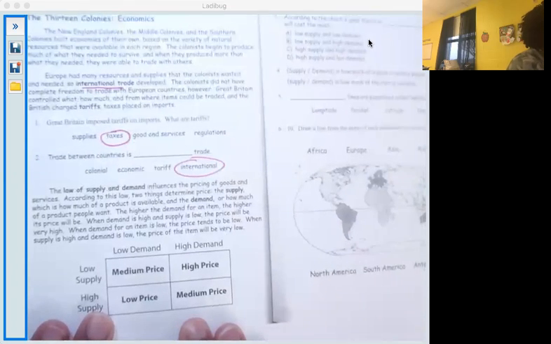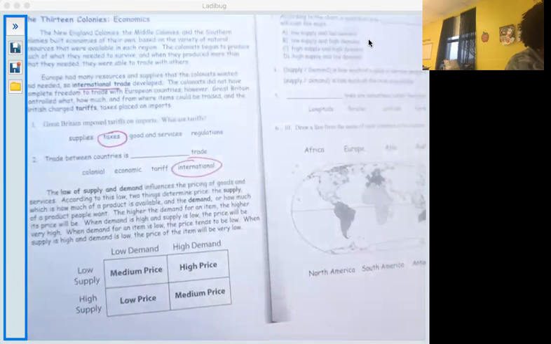The law of supply and demand influences the pricing of goods and services. According to this law, two things determine price: the supply, which is how much is available, and the demand, or how much of the product people want. The higher the demand for an item, the higher the price will be. When demand is high and supply is low, the price will be very high.